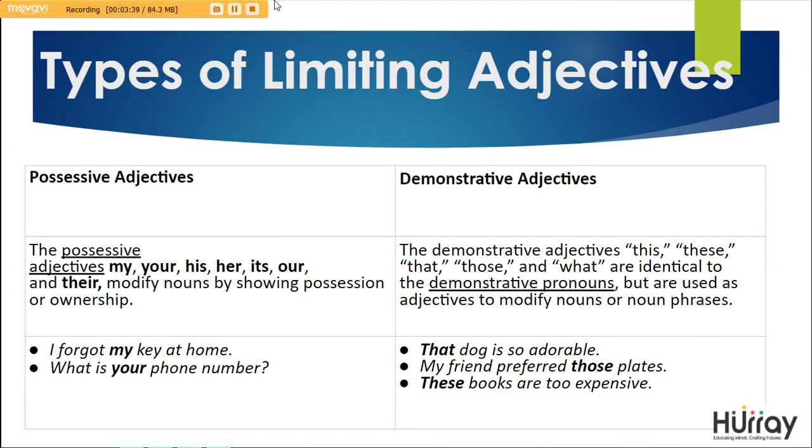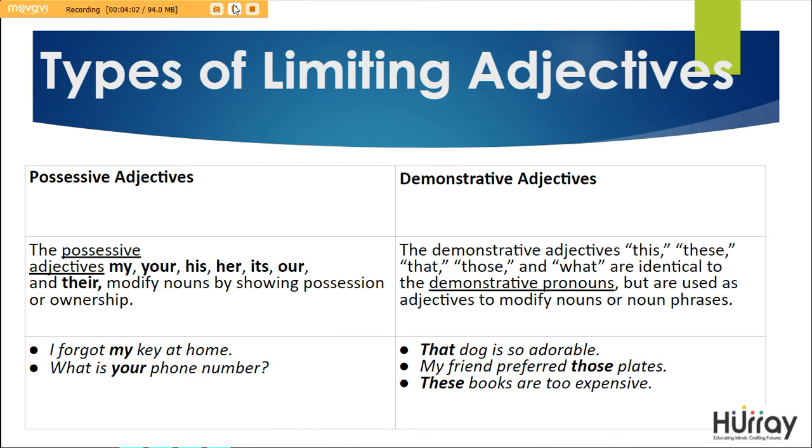Under this category, you will also find possessive and demonstrative adjectives. Possessive adjectives such as my, your, his, her, its, our, and their modify nouns by showing possession or ownership. For example, I forgot my key, or what is your phone number. My and your denote whom the specific noun or subject here belongs to.